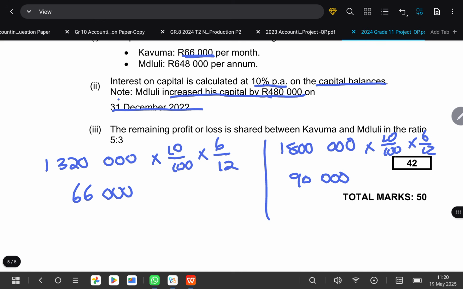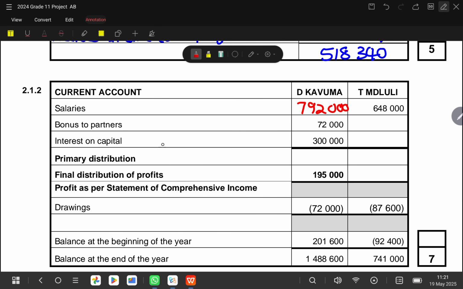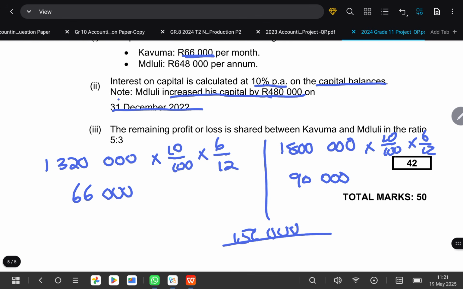So if we say 66,000 plus 90,000, it's going to give us 156,000. This 156,000, you are supposed to bring it under his interest on capital. And then next they want you to calculate the remaining profit.